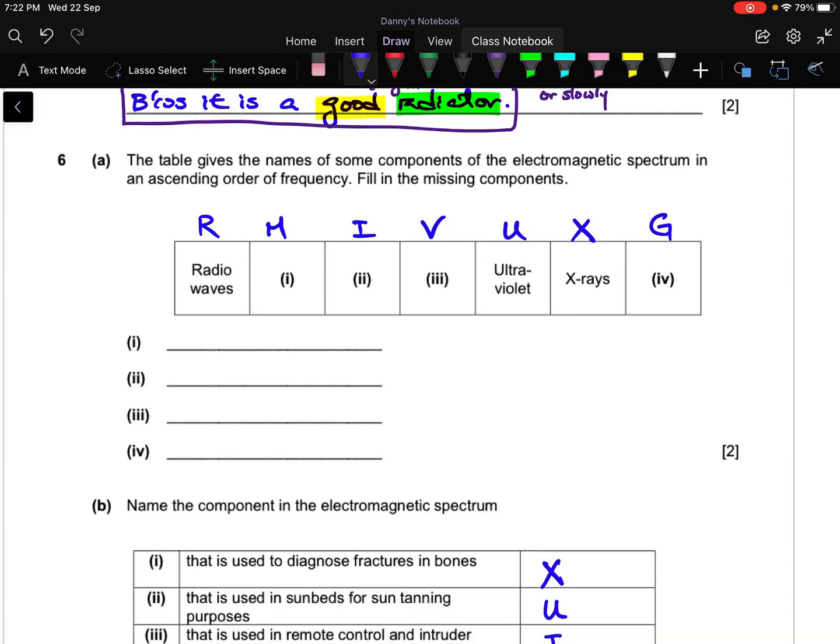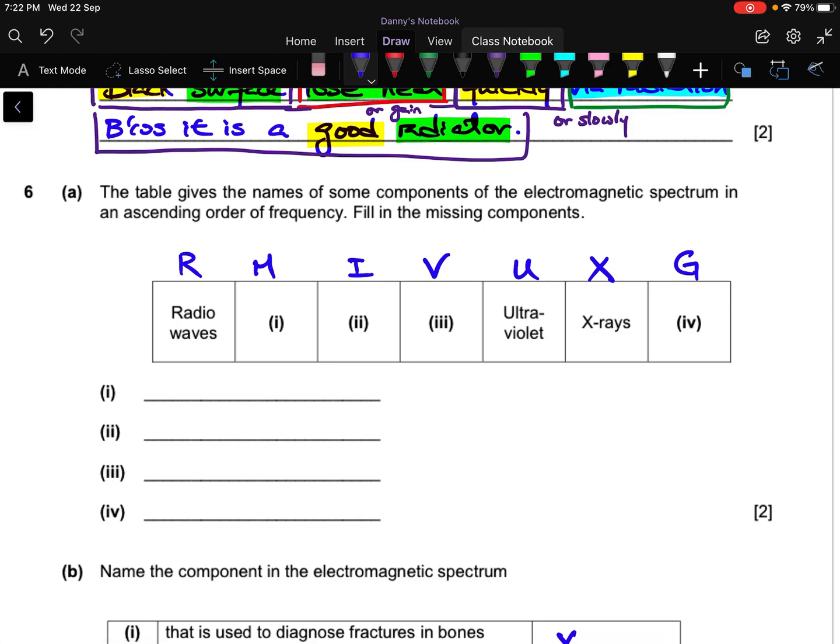Okay, so for Q6, question 6, it is about the EM spectrum. I will use this chance to revise with you some of the key properties as well. Nonetheless, you need to know the sequence. It is: gorilla X urinate violently in my room.